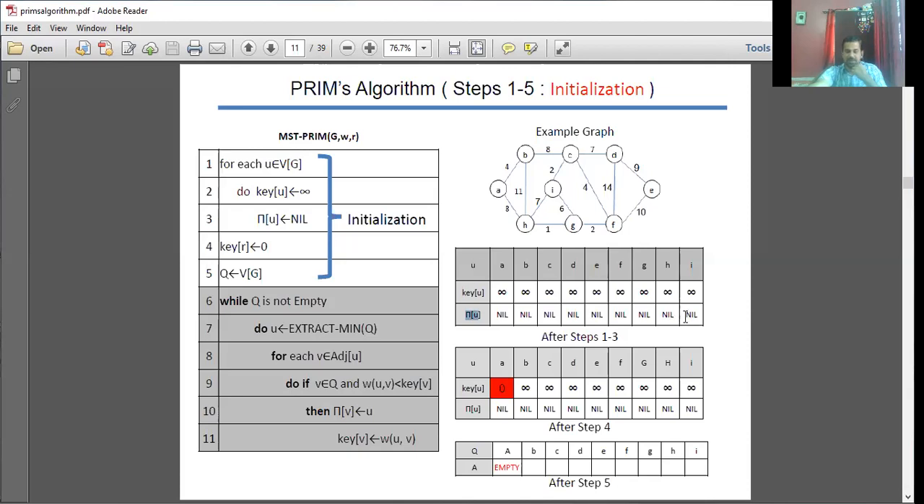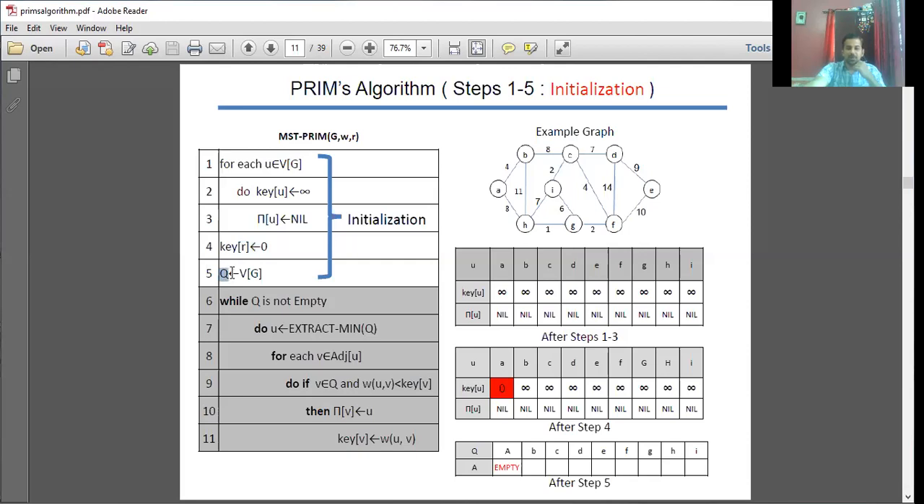I represented it like a 2-dimensional array, but it's not a 2-dimensional array. It's 2 independent 1-dimensional arrays. Key is one 1-dimensional array, and pi is another 1-dimensional array. After that, a root node: I'll be considering vertex A as the root node. So that vertex's key value should be initialized to 0. See this, after step 4, the key value of node A is initialized to 0.